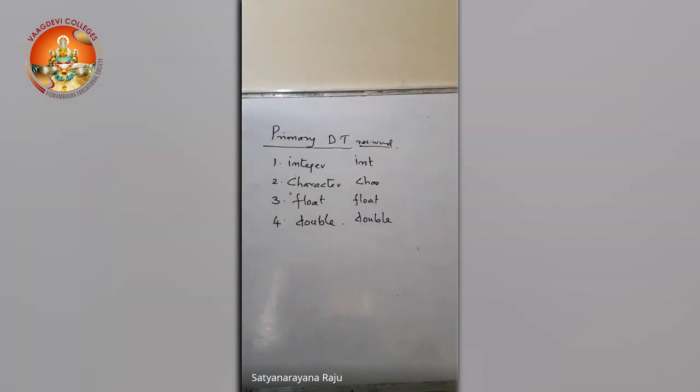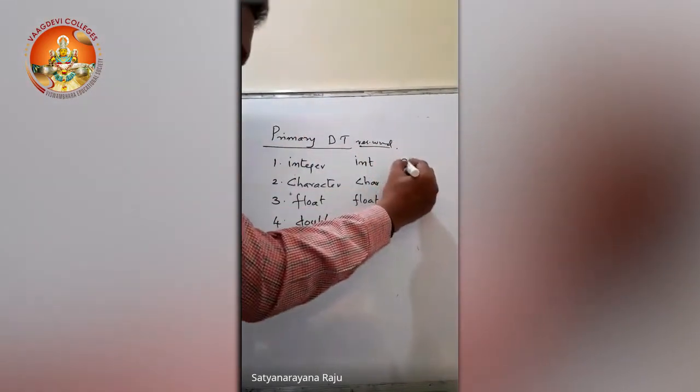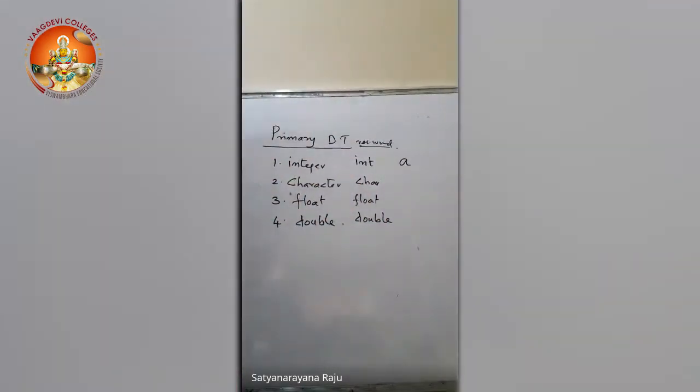So there are 4 data types available. What are the integer values? An absolute number is called an integer, so any absolute number can be shown by using the integer data type. Suppose I declare a variable of type integer, say a is an integer, so what values can we store in a? We can store any absolute number or any integer value in a.